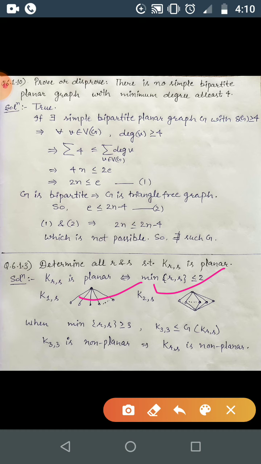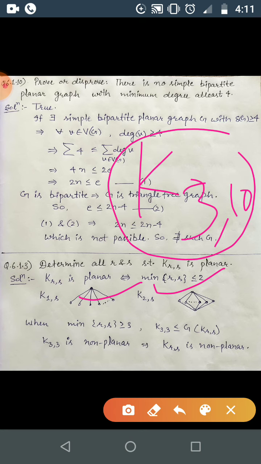K_{R,S} is non-planar when the minimum of R and S is at least 3. K_{3,3} is non-planar, K_{3,4} is non-planar, K_{4,4} is non-planar, K_{3,10} is non-planar, because K_{3,3} is a subgraph of each, and it is non-planar. That's why the supergraphs, the graphs containing K_{3,3}, are all non-planar.